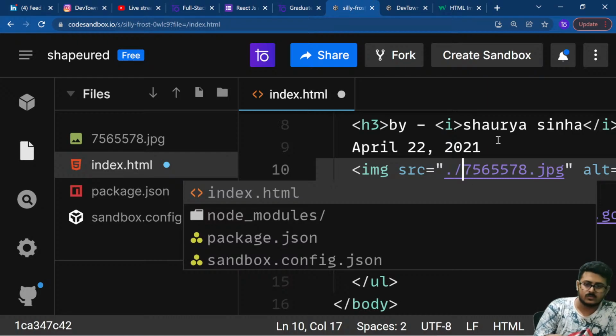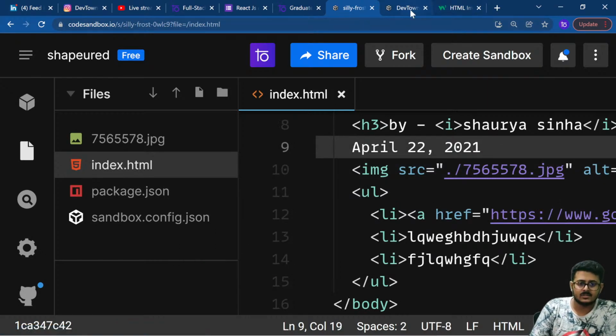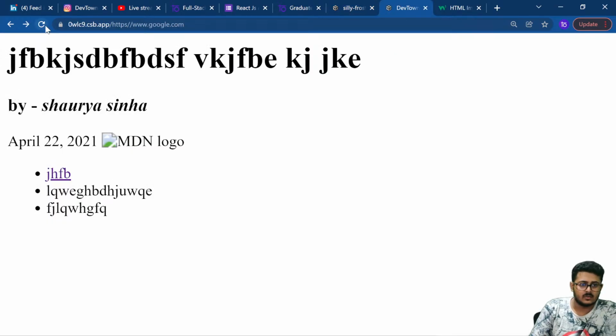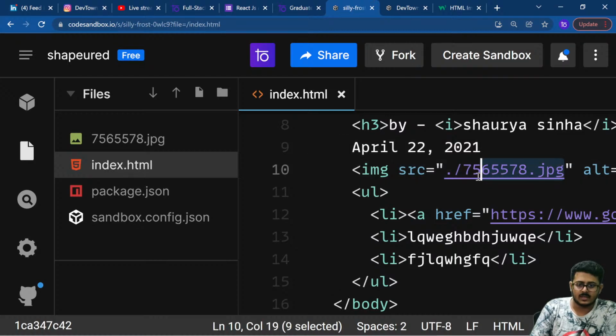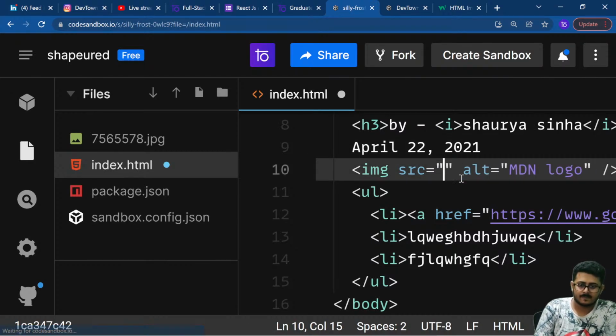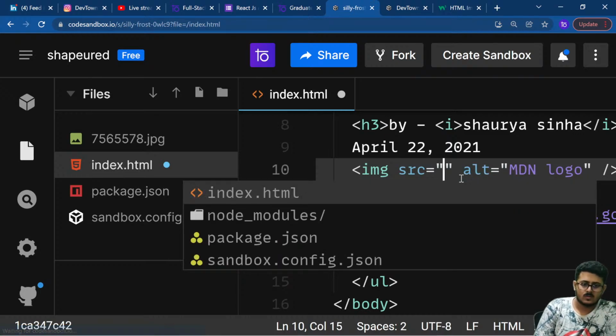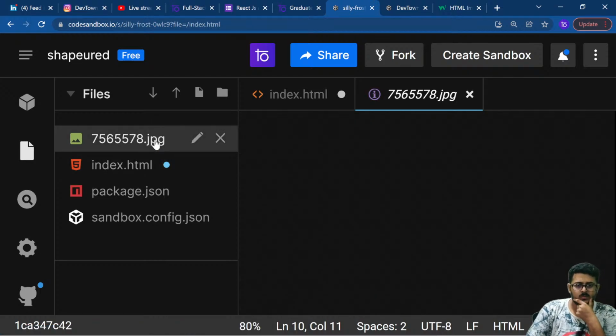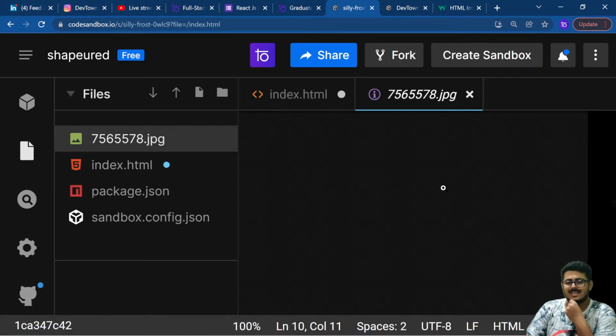Let's try this: dot slash, saved it, reload the entire page. Still the image is not opening. Index.html is opening up, node modules and package are opening up, but the image itself is not opening. Why is that the case?